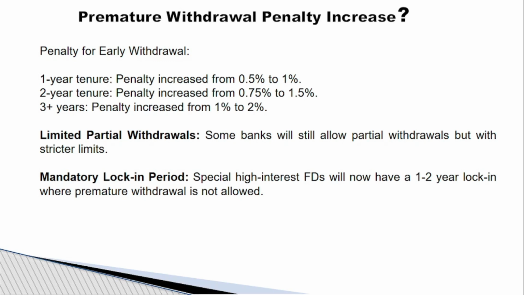If the deposit is made for 2 years and prematurely closed, then the penalty will be 0.57% to 1.5%. If the deposit is made for 3 years or more than 3 years, the penalty may vary from 1 to 2%.